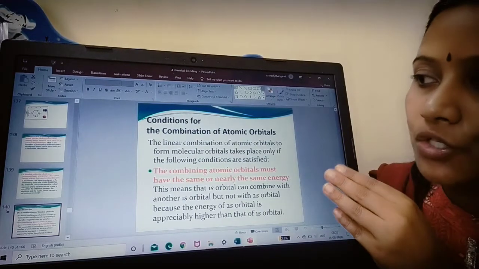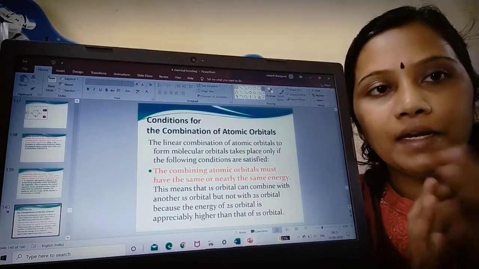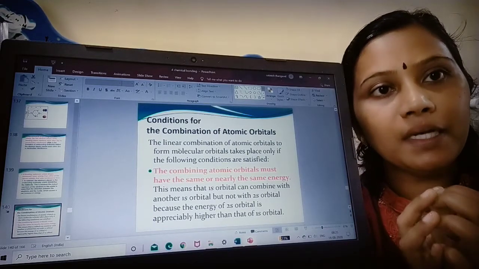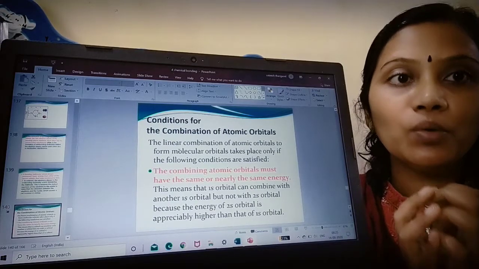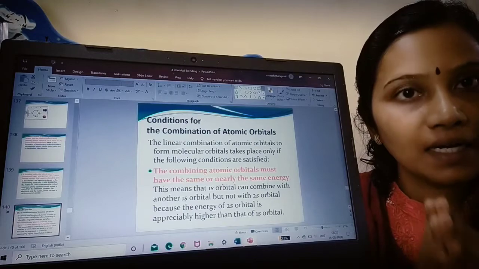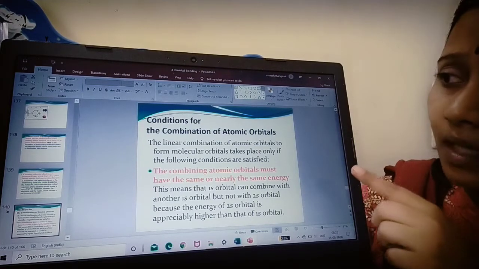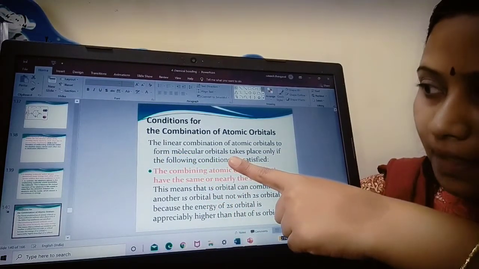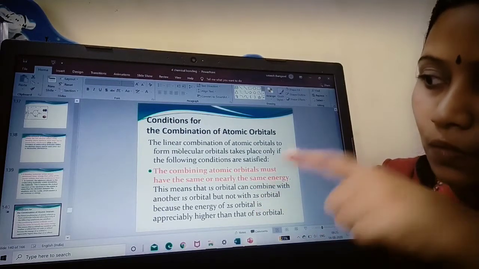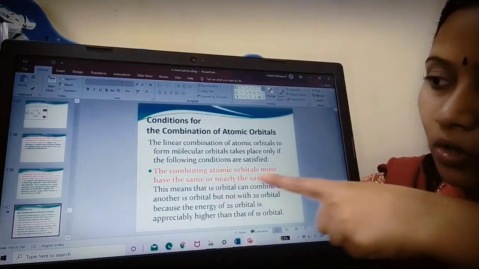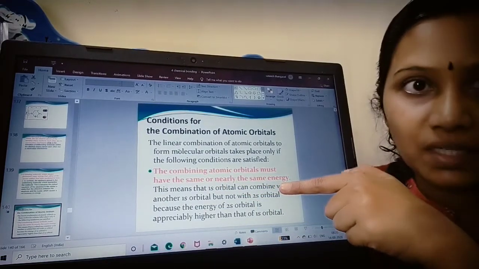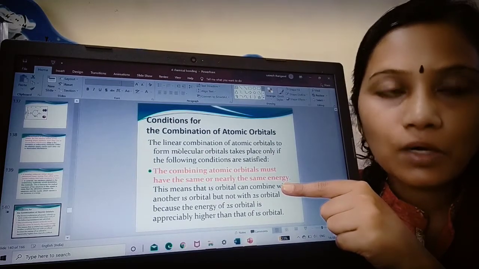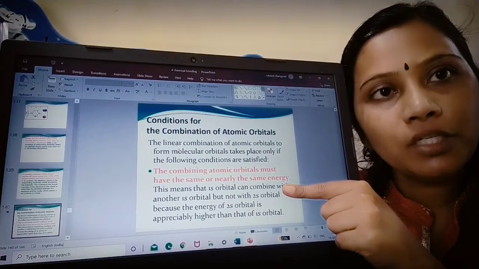Now, what is the combination of atomic orbitals? I told you a hydrogen atom should combine, meaning the atomic orbitals of hydrogen atoms should combine to give the hydrogen molecular orbital theory. Now what are the conditions for the formation of this? When atomic orbitals combine linearly to form a molecular orbital, it will take place only under these conditions. What is the first condition? The combining atomic orbitals must have the same or nearly the same energy. Like how we saw orbital overlapping happens, in the same way the two atomic orbitals overlap. They should possess the same or nearly the same energy.